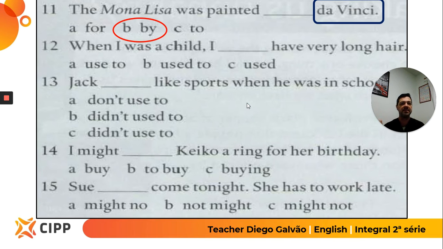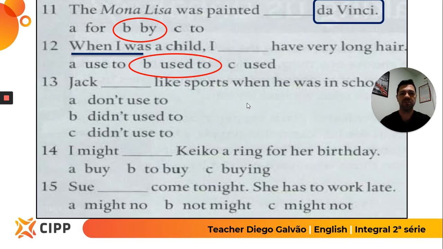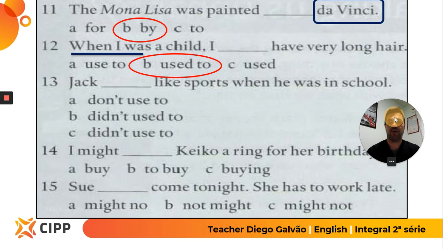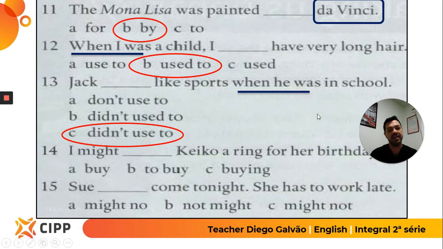Okay? One more topic. Remember when you talked about something that happened in the past? It was a habit in the past, but now it's not anymore. That's the used to. And the structure is always used to plus verb. So when I was a child, I used to have long hair. It's still the same idea, but now in the negative form. Jack likes sports. Jack didn't use to like sports, because it's negative, when he was in school.